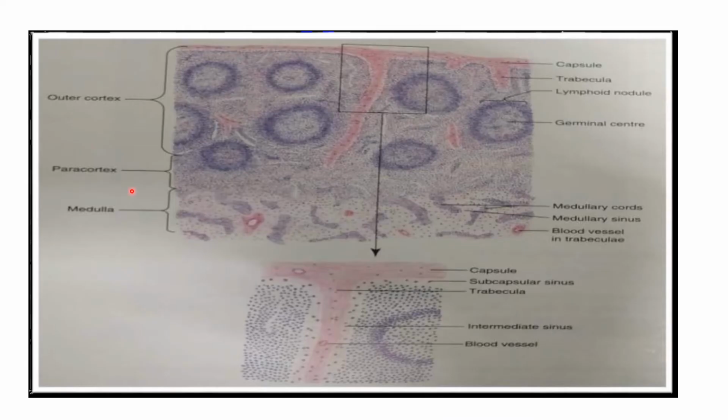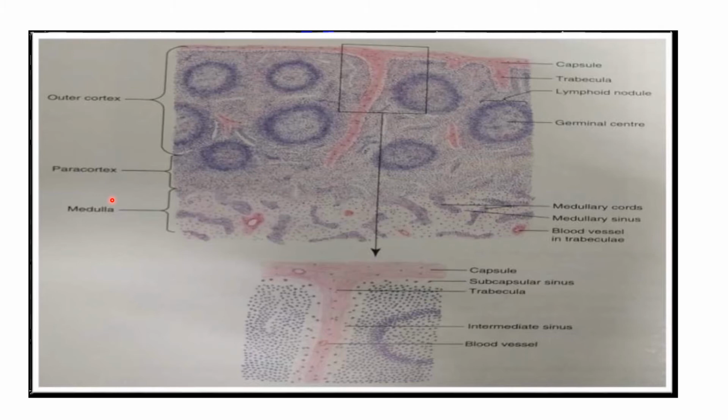Medulla. So the cortex is the outer and darker zone. The small lymphocytes encircle this germinal center and form a ring shape, given the name mantle zone or corona. This is the outer cortex, and this area is the paracortex. So what is the paracortex? The region between the nodular cortex and the medulla is called the deep paracortex.